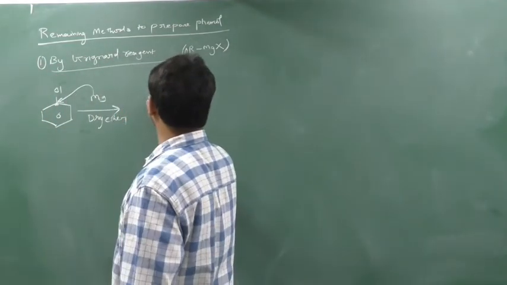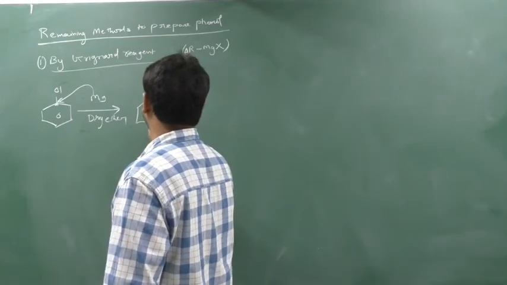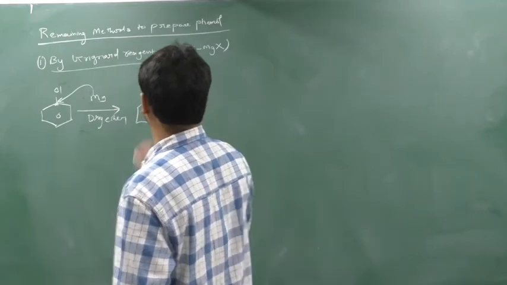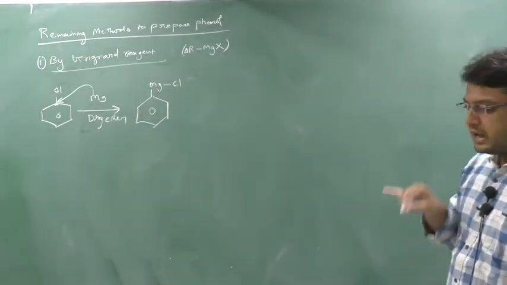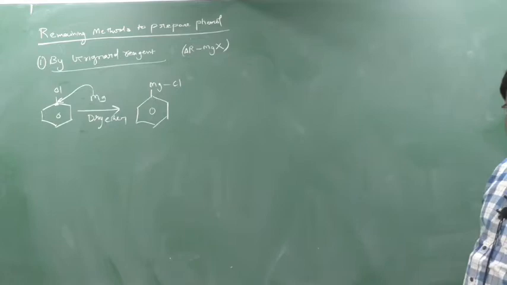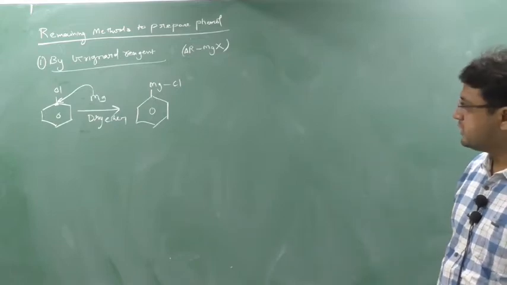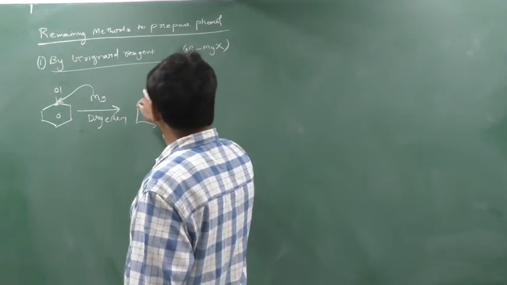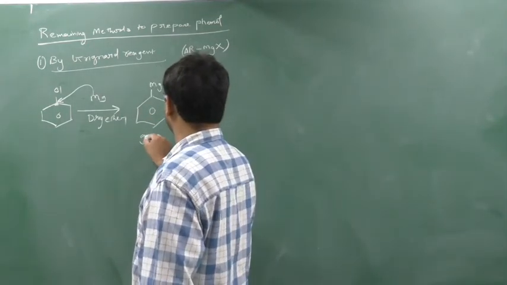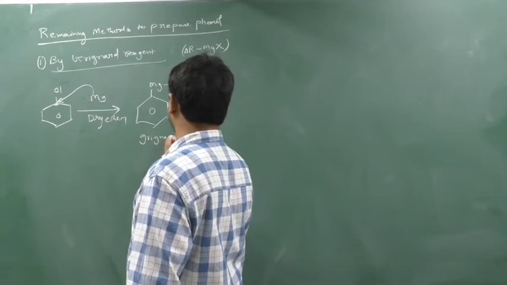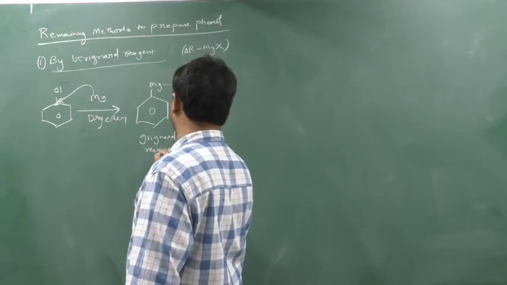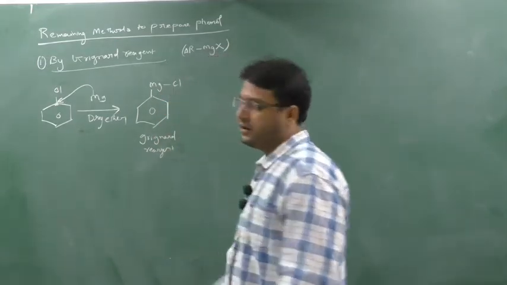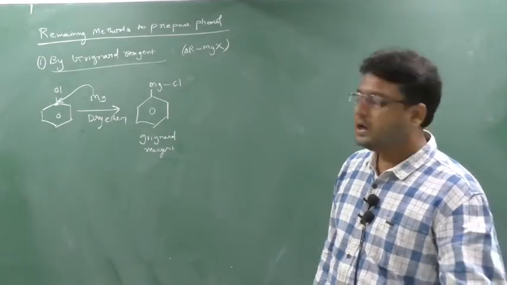If magnesium attacks on this carbon, see this will happen: MgCl. Yes, this is possible. Why? Because Mg can form two bonds. See here, Mg is forming two bonds. This is nothing but a Grignard reagent. What is the formula for Grignard reagent? ArMgX. This is Ar, this is Mg, and this is the halogen. This is a Grignard reagent, yes or no?